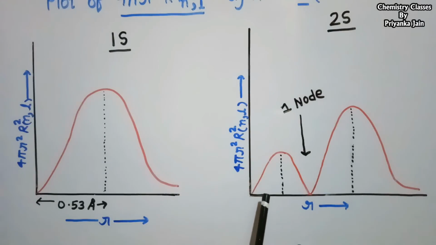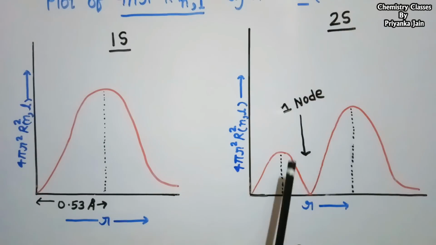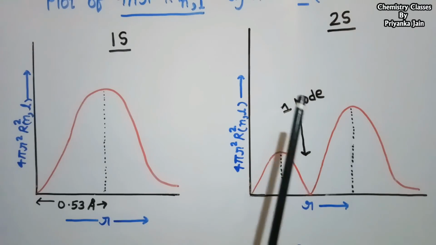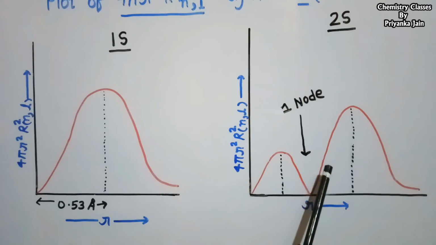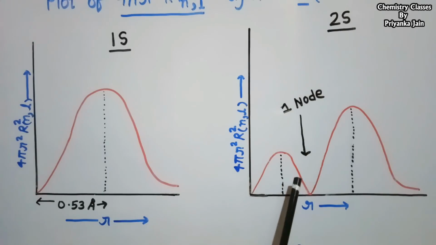In this curve you can see there are two maxima, one here and the other here. This is bigger and this is smaller because this is for the 1s orbital. It means the electron spends some of its time around the 1s orbital and most of the time in the 2s orbital. And there is a node between these two. This is the node. It means here the probability of finding the electron is equal to 0. So in the case of 2s orbital, there is one node present.